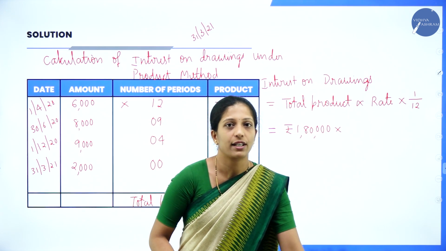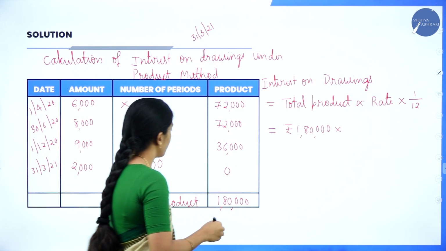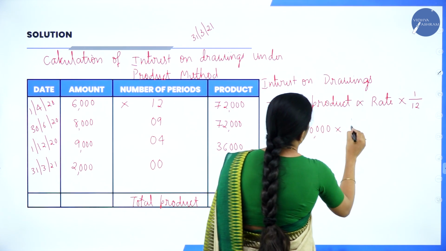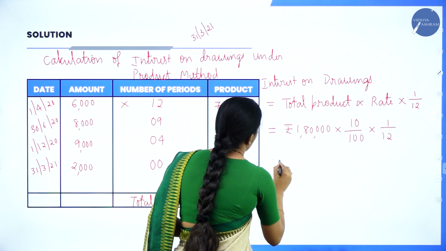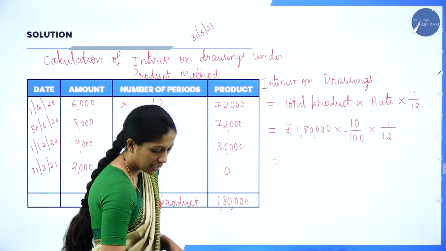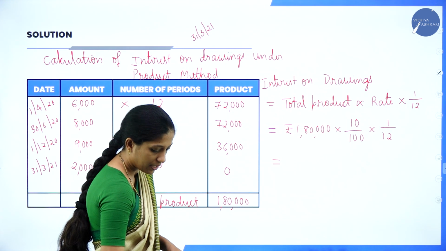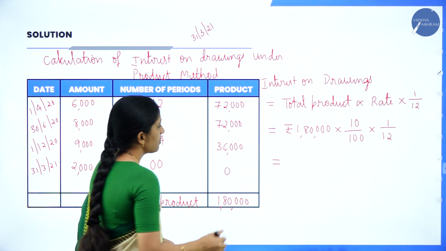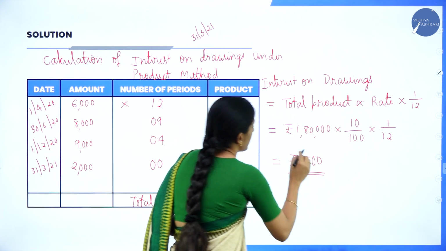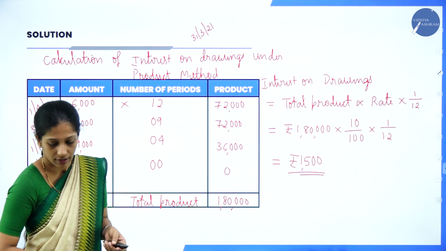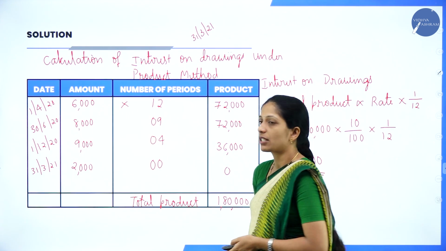The rate of interest is 10%. So 10 divided by 100 into 1 divided by 12. So calculate 1,80,000 into 10% into 1 divided by 12. So your answer is rupees 1,500. So 1,500 is your interest on drawings under the product method for this particular problem.